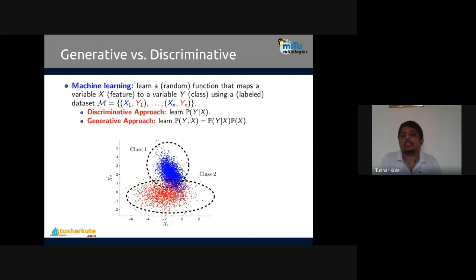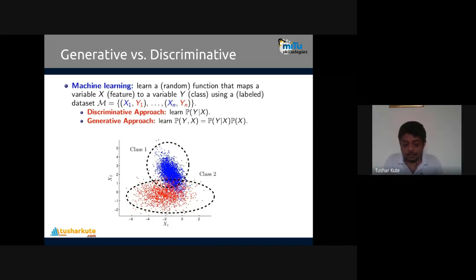Now see, machine learning can learn a function that maps variable x to variable y using a labeled data set. This is what machine learning is. So when probability based models are there, how do they model it? Just consider x and y. X is the input. Y is the output, that is the class, the label of it.